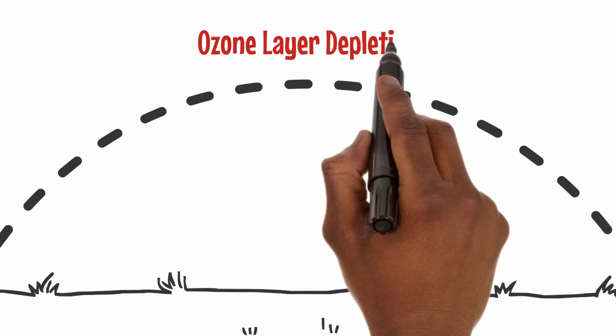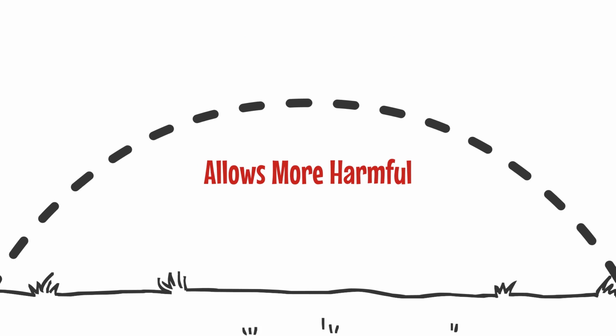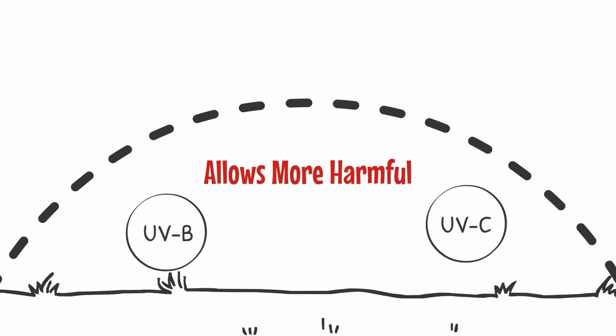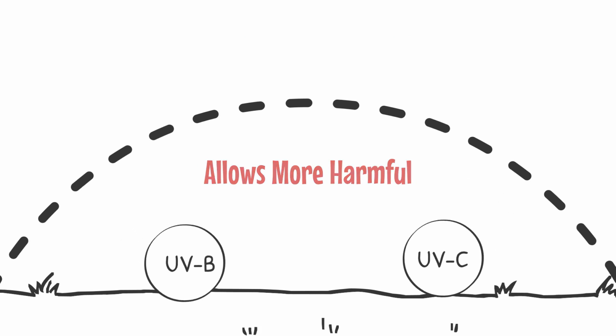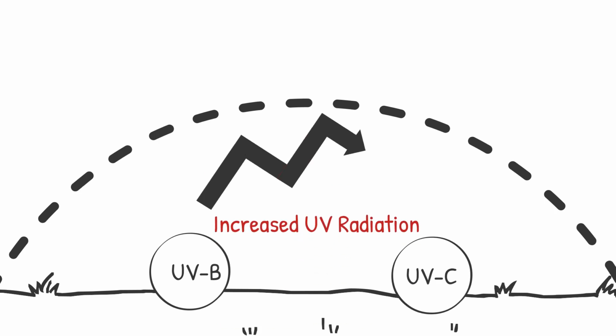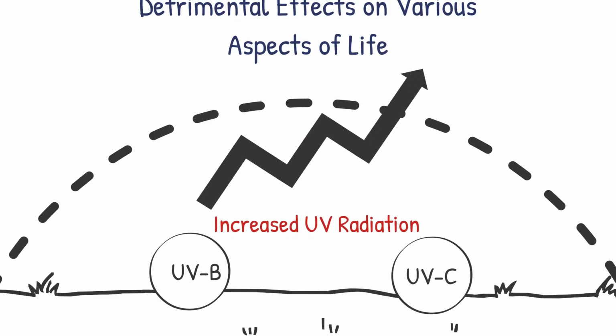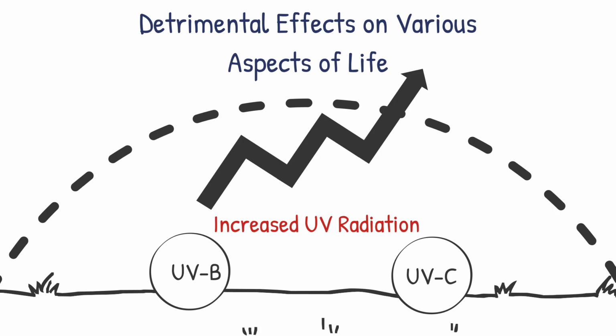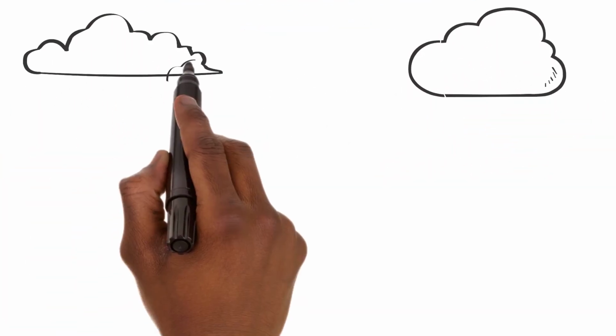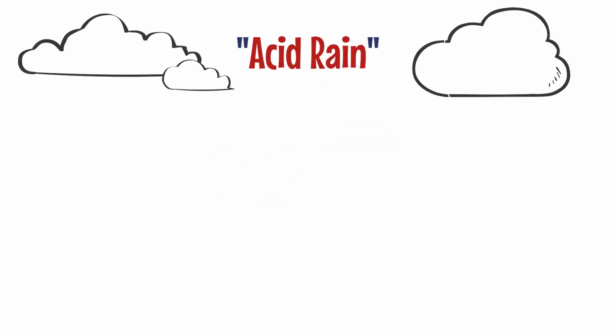The consequences of ozone layer depletion are far-reaching. The thinning of the ozone layer allows more harmful UVB and UVC radiation to reach the Earth's surface. This increased exposure to UV radiation has detrimental effects on various aspects of life on our planet. Now, let's delve into another environmental concern: acid rain.